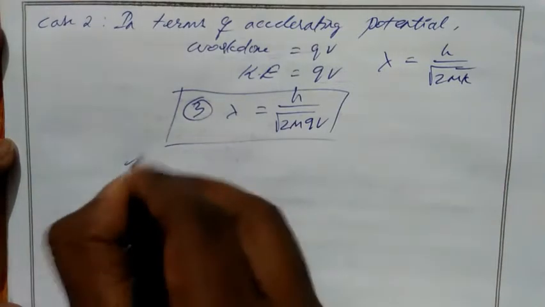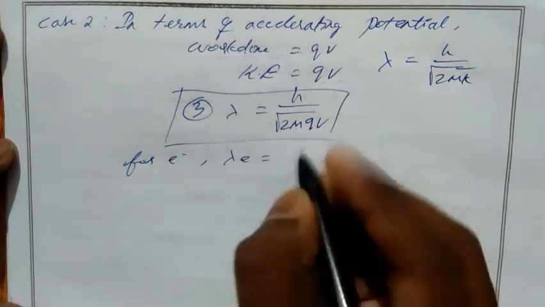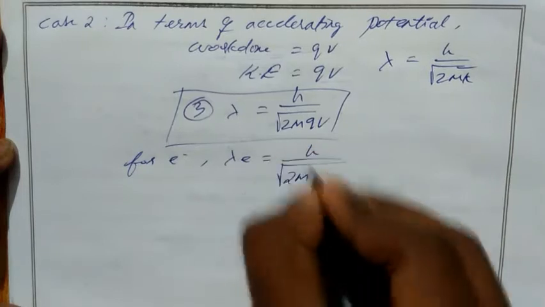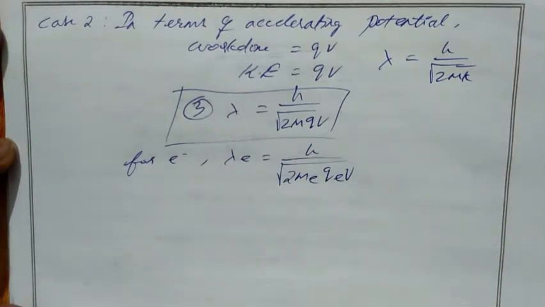So for an electron we can write the wavelength of electron equal to h divided by root 2 times mass of electron, charge of electron and potential. We know all the values, correct?